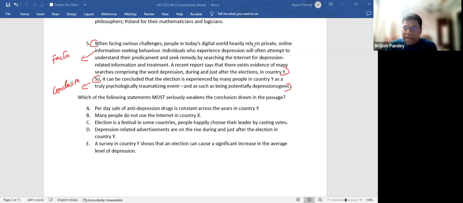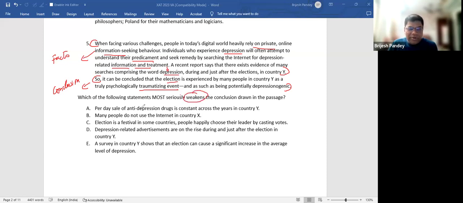People in today's digital world rely heavily on private online information. Absolutely right. Individuals who experience depression will often attempt to understand their predicament, meaning problem, and seek remedy on the internet. Absolutely right. If I have depression, I will try to find something online. A recent report says that there exists evidence of many searches comprising the word depression during and after elections. So during and after elections, people search for the word depression, and from this you jump to the conclusion that election is a traumatizing event. My God, I need to weaken this.